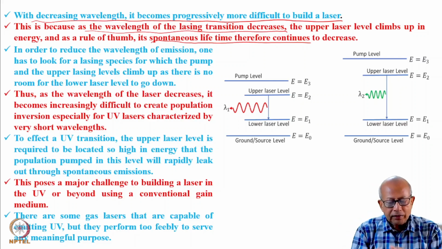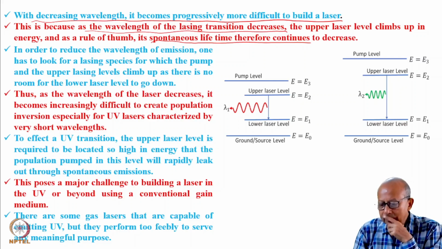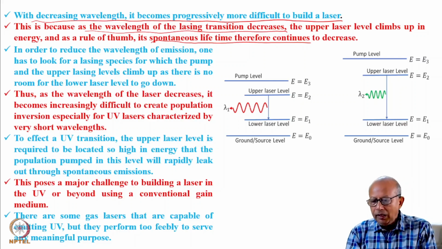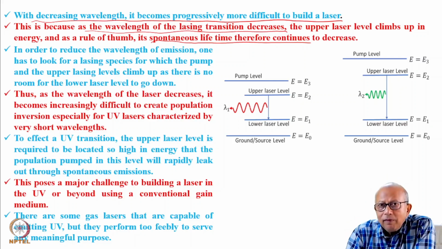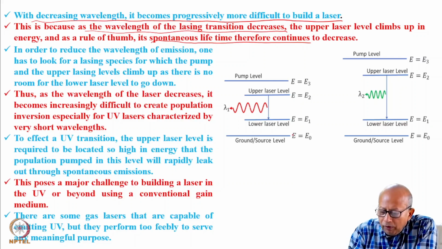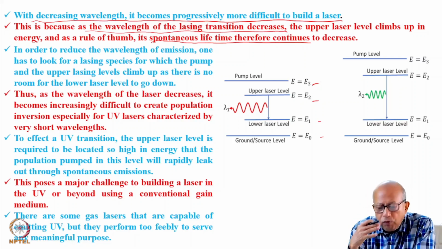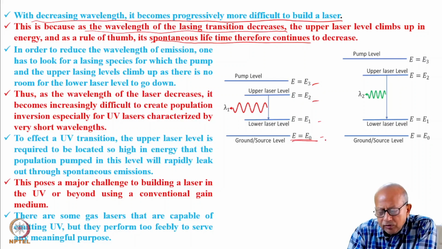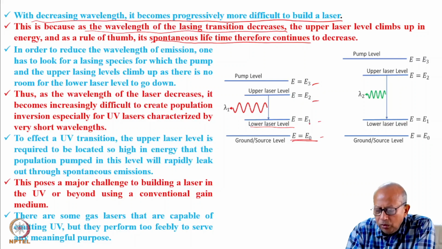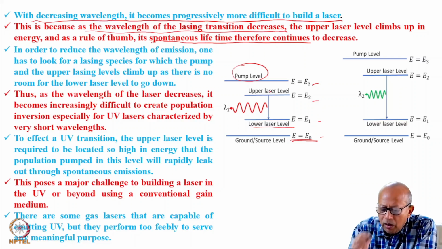Let us try to understand this in a little more detail. Let us consider a typical laser that operates on the basis of a 4-level energy scheme. So this is the ground level, which is characterized by energy E equal to E0. This is the lower laser level, E equal to E1. This is the upper laser level, and this is the pump level, which helps you to transfer population from the ground to the upper level.